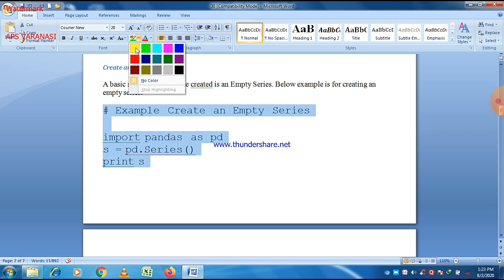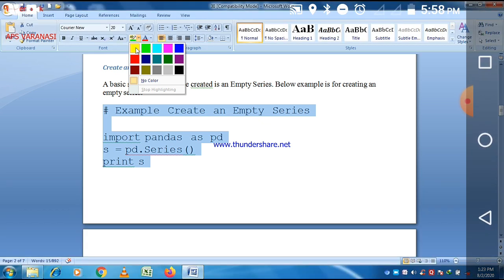Here you can see that pd is the alternative name given to pandas, and we just write s is equal to pd dot Series. Series is a method, and within the parentheses no parameter value is passed. So definitely it will create an empty series, and this value is stored in the variable s. If you want to print the value of s, then an empty series will be printed.